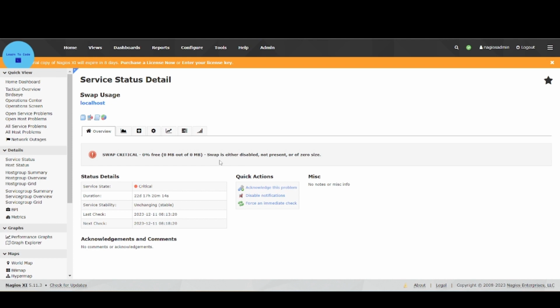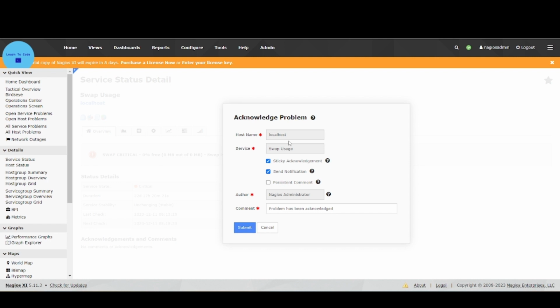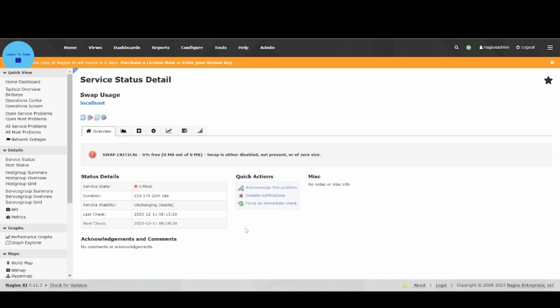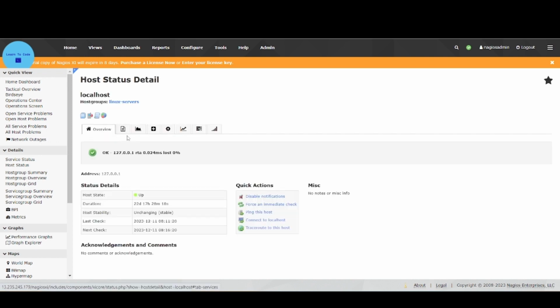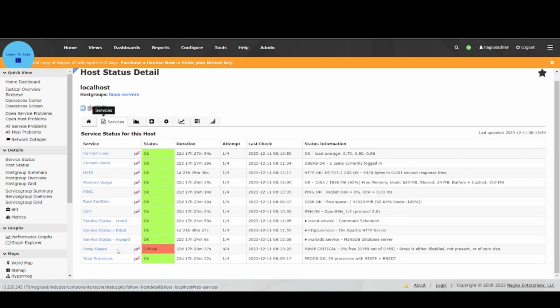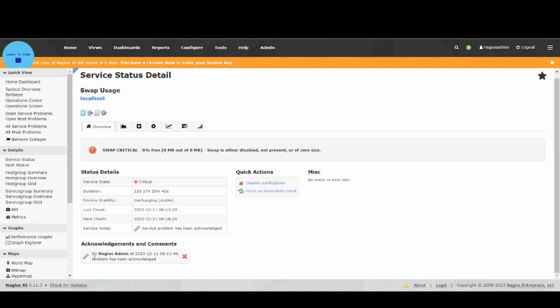Just for troubleshooting purposes, I'm going to show it here. First of all, let me acknowledge this problem. Hostname localhost, service swap usage, sticky acknowledgement, send notification, and problem has been acknowledged. Let me click on submit. If I refresh this localhost, click on service, and click on swap usage, you can see that an acknowledgement has been set, that the problem has been acknowledged and we are working on it.